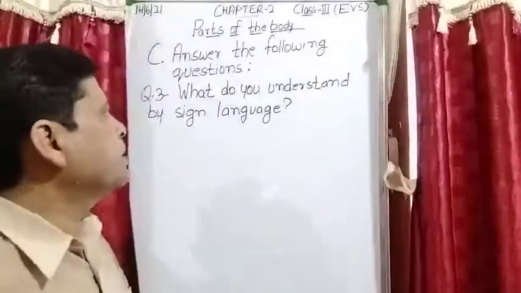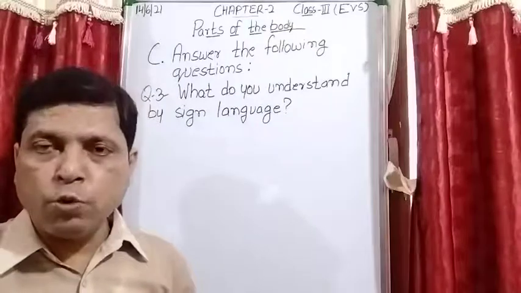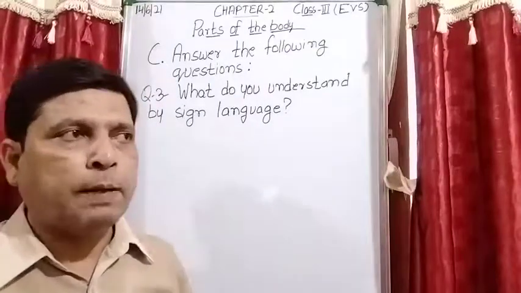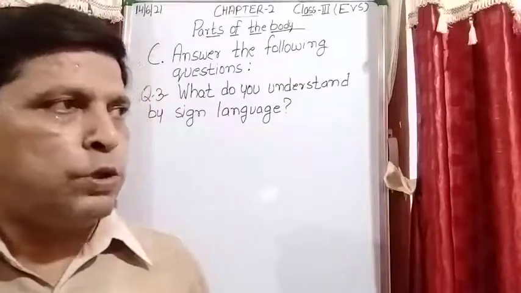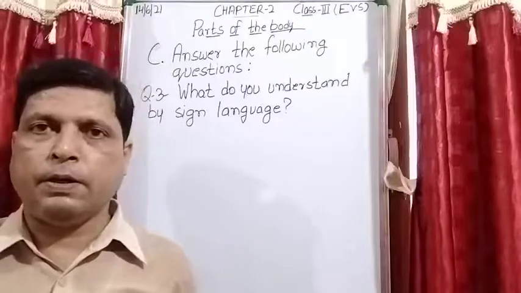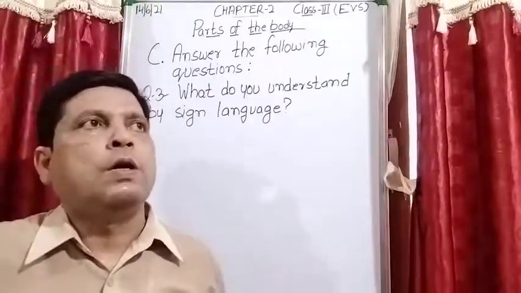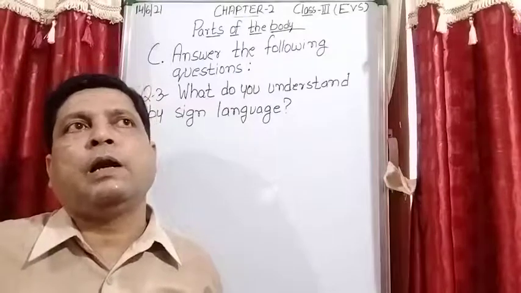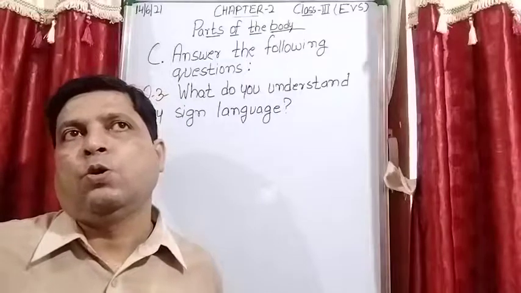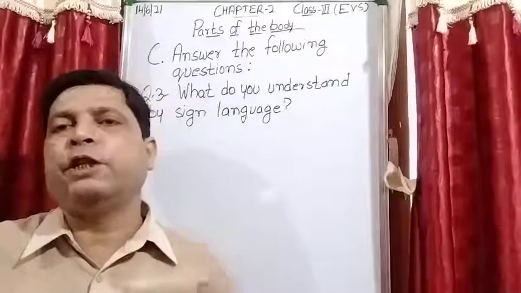So student, what do you understand by sign language? I have already explained that those who are unable to see read with the help of braille script, in question number 2. Now, some differently able people are also unable to speak or hear. So now the question arises, how do they communicate with each other?